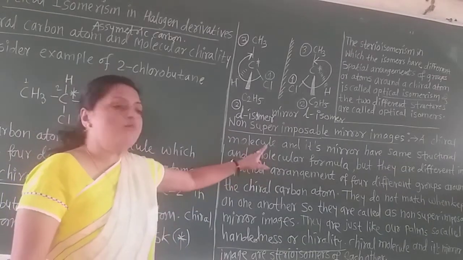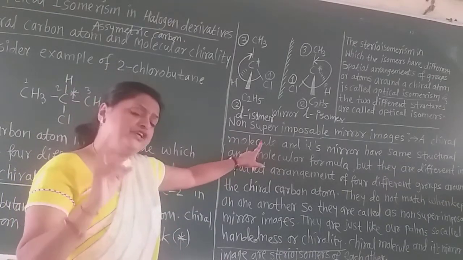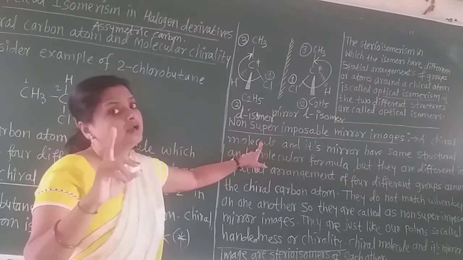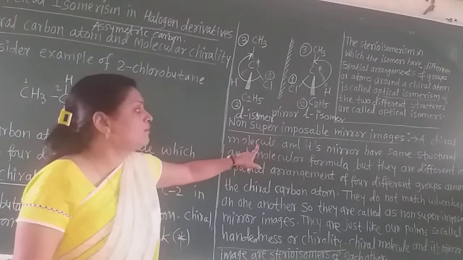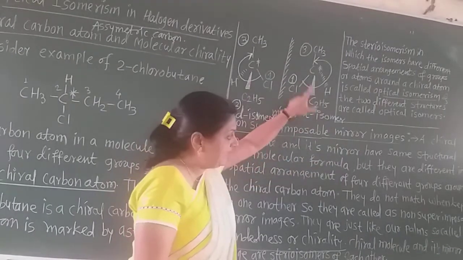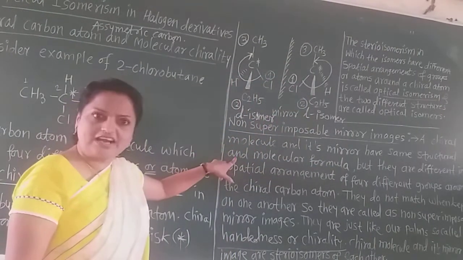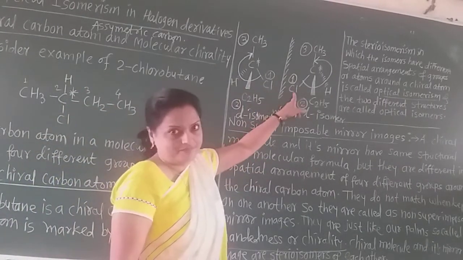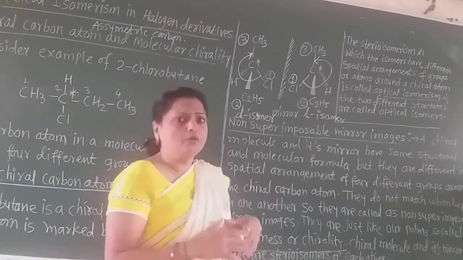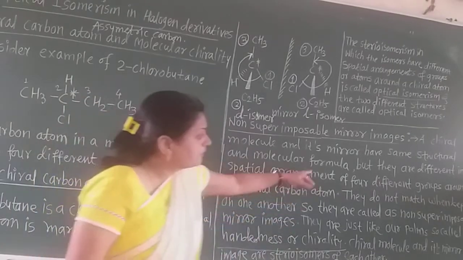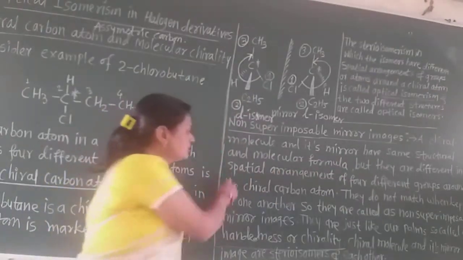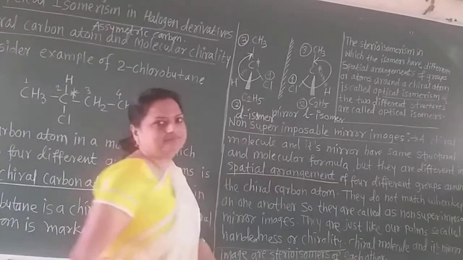A chiral molecule means one which contains a minimum of 1 chiral carbon atom. A chiral molecule and its mirror image have the same structural and molecular formula. Structural formula are the same, molecular formula are also the same, but they are different in spatial arrangement.